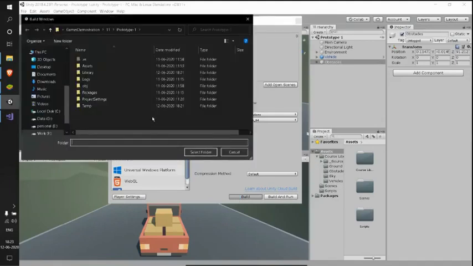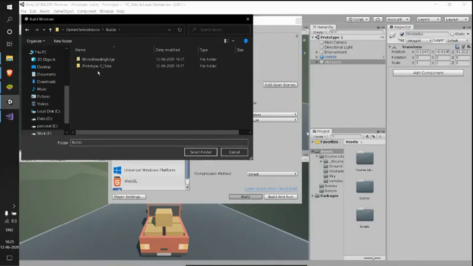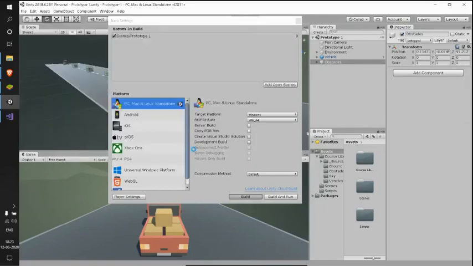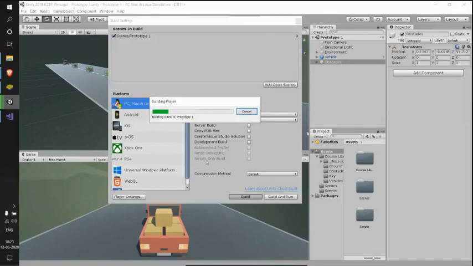And now it's asking me to select one folder, and I'll go to my games demonstration. In this, I'll be creating a new folder called prototype 1 build. I'll select this particular folder and click Select. After clicking that, the build process starts. See, it's happening automatically. It generates all the files which we need as a build.